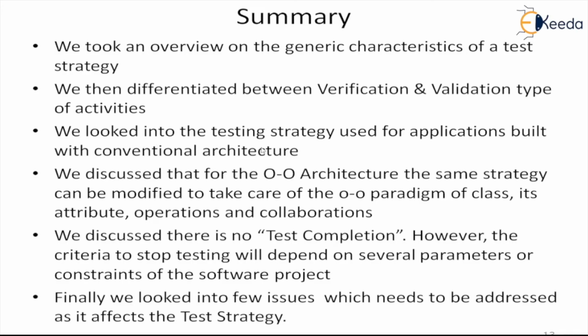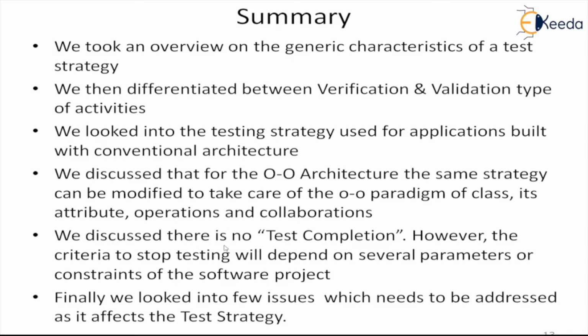We looked into the testing strategy used for applications built with conventional architecture, and we discussed the 4 levels of testing used in this particular strategy. And we discussed that for object-oriented architecture, the same strategy can be used but with some modification, because now we have the object-oriented paradigm of a class, its attributes, operations and collaboration all together. Because of this paradigm shift from the conventional to the object-oriented, we can use a similar strategy but not the same strategy. We have to modify it.